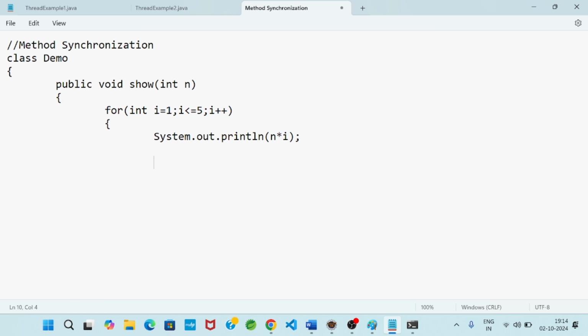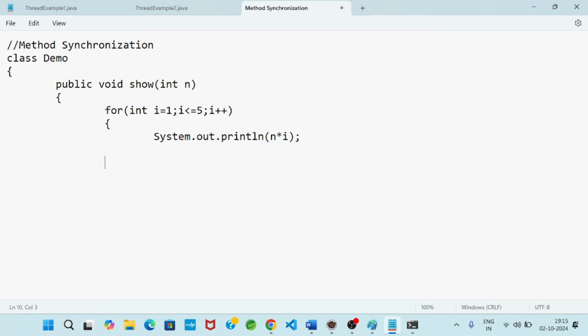Now one value will display, and after some time another value will display. Suppose i is equal to 1, 1 is less than or equal to 5, the condition is true, so this body will execute. After execution of this line, the control will go for sleep. After 1000 milliseconds, another output will come.